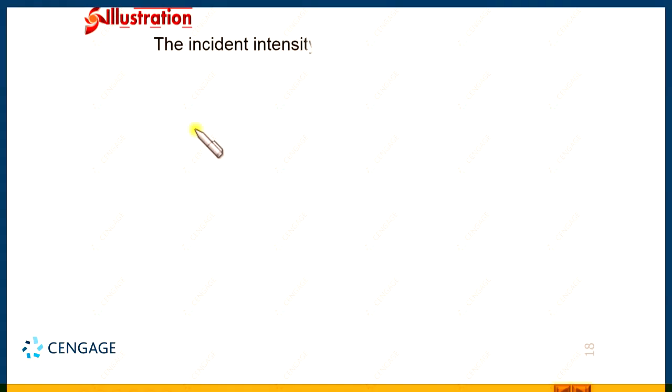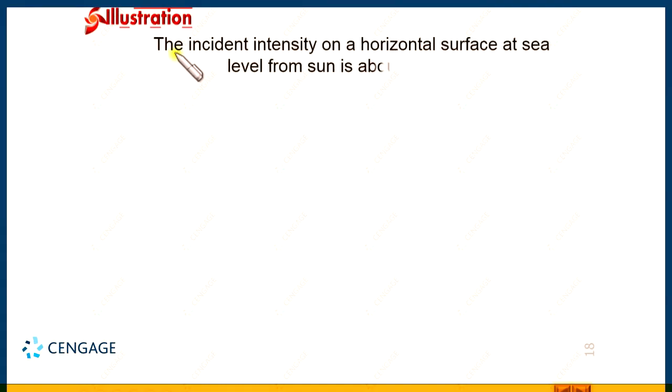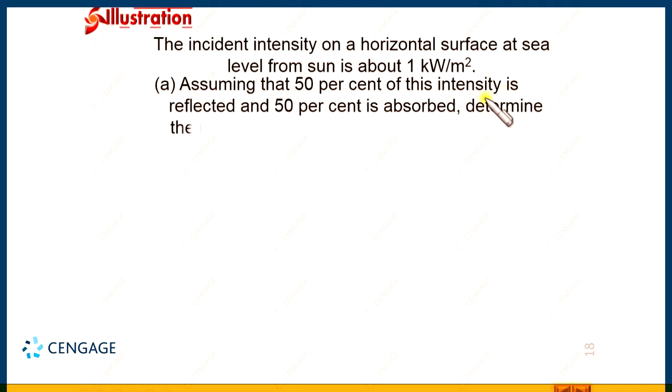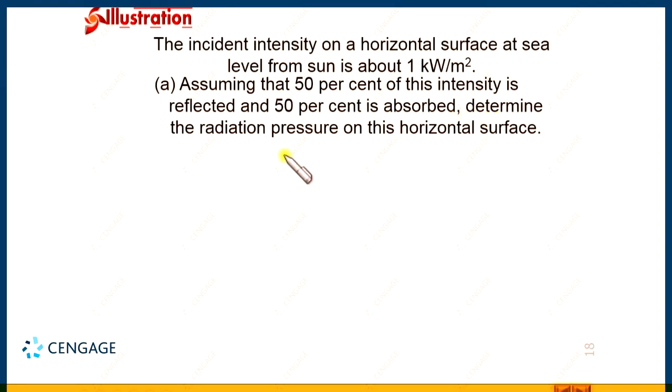In this illustration, the intensity of the radiation of sunlight is given. The incident intensity on a horizontal surface at sea level from the sun is about 1 kilowatt per meter square. In part A of the question, it is given, assuming 50% of this intensity is reflected and 50% is absorbed by the surface, determine the radiation pressure at the horizontal level.